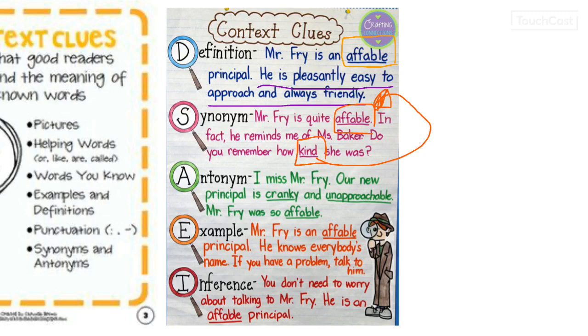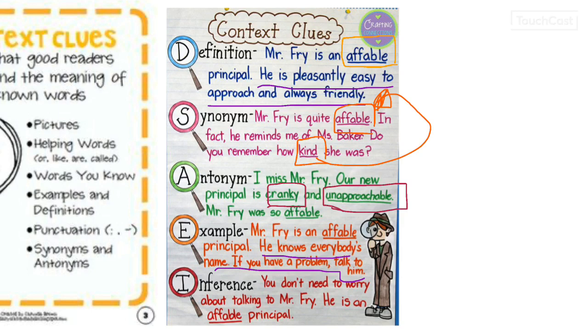Okay? Antonym means opposite. So, I miss Mr. Fry. Our new principal is cranky and unapproachable. Mr. Fry was so affable. So remember, affable meant kind, whereas the opposite would be cranky or unapproachable. So they told you clues. Sometimes they give an example in the text. Mr. Fry is an affable principal. He knows everybody's name. If you have a problem, talk to him. So those are some examples of him being kind.